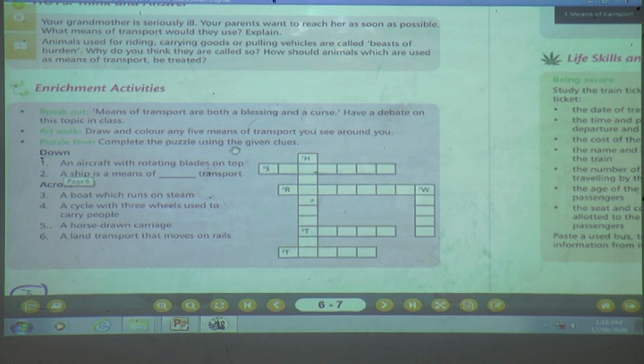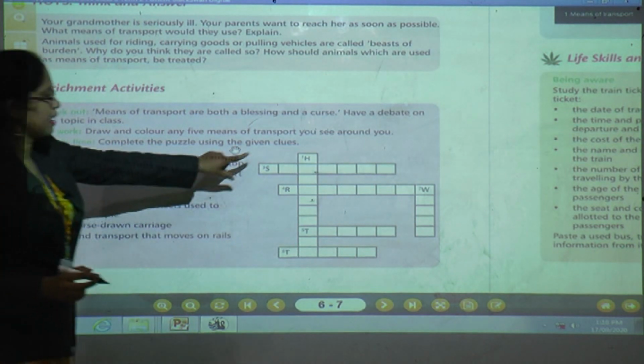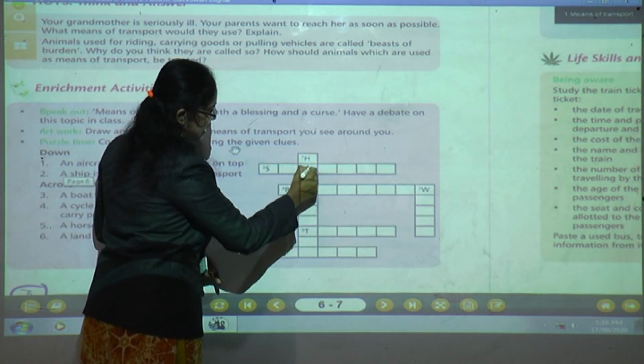What will be the answer, children? An aircraft with rotating blades on top. Which one has the rotating blade on the top like a fan? Yes, it is helicopter. Write the answer.